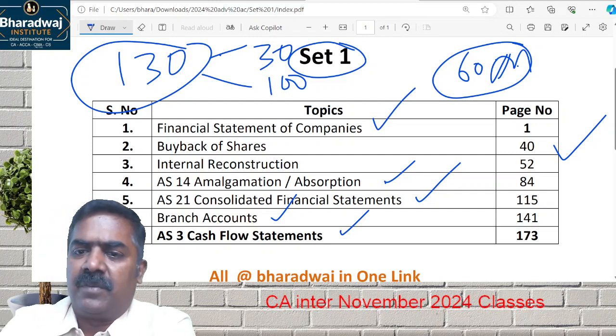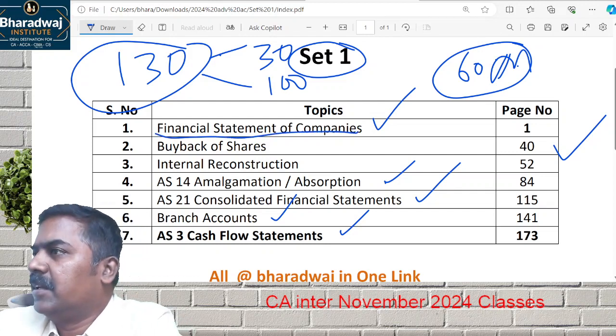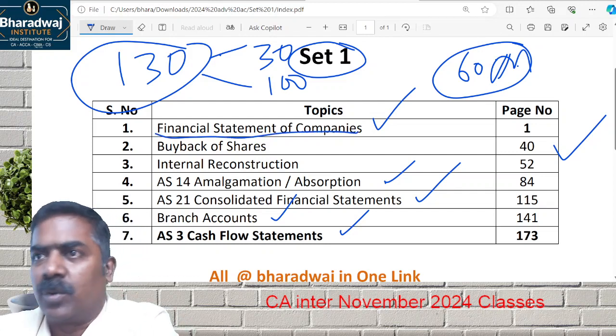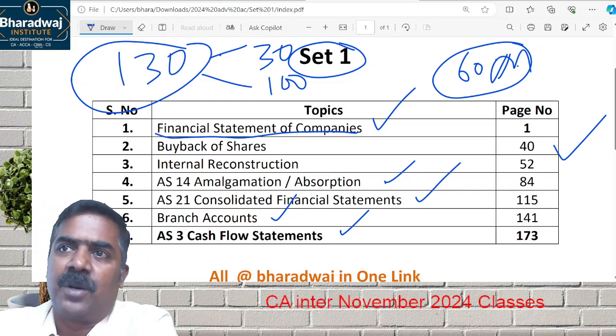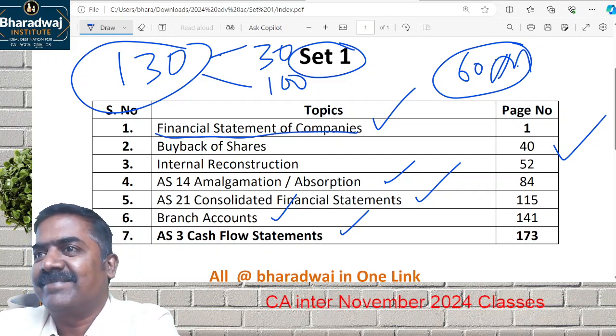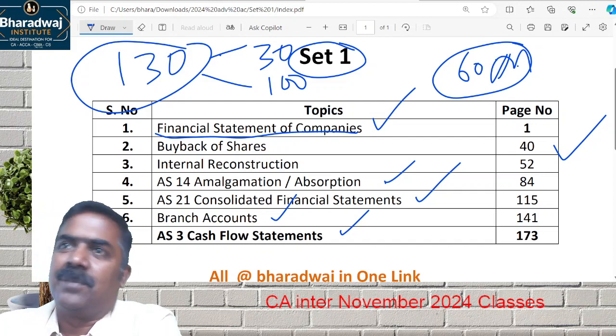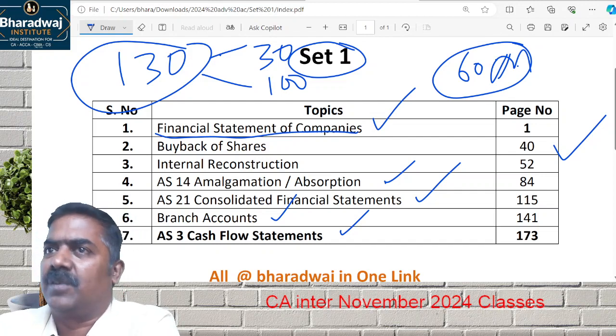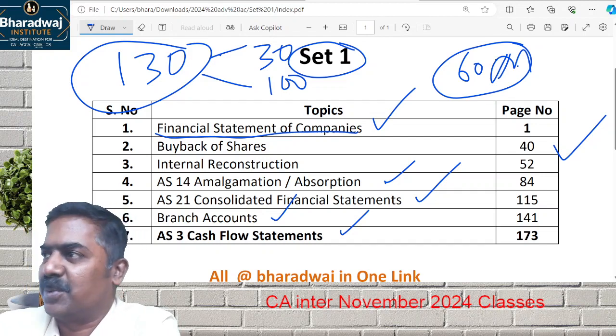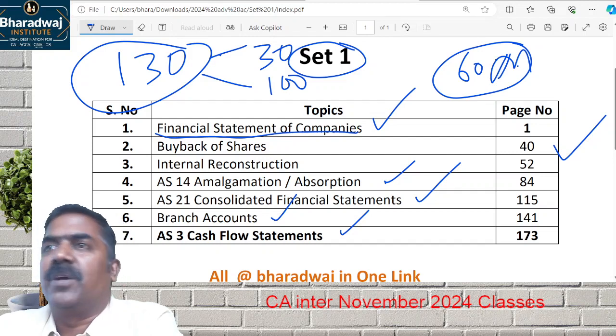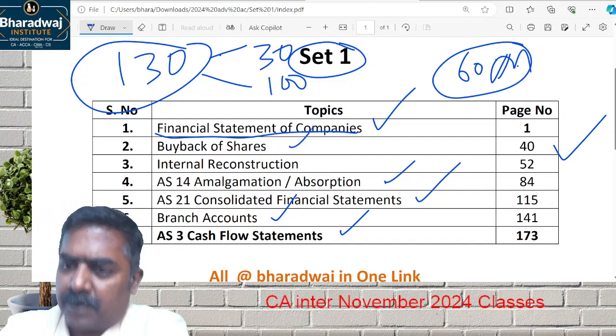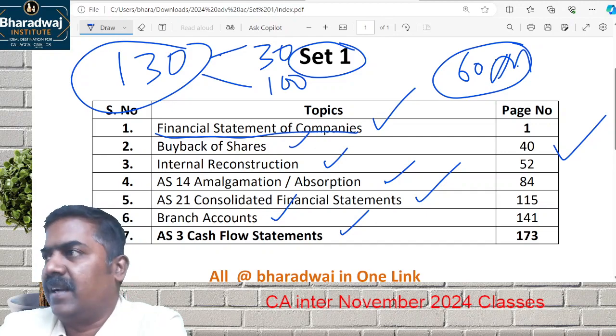For example, we are going to prepare P&L account and which one? Balance sheet of a company. In this, number one, I have taken your study material problems. And number two, past examination questions of minimum 5 years are covered. Sometimes it may go up to 8 years also. So that is what we are going to solve in the class. Like that, for every chapter, the material is designed like that.